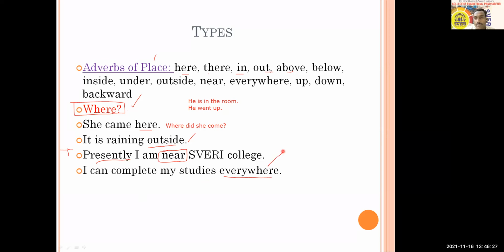Okay, is it clear? Are you getting it? Any question? Someone just reply to me. Is it audible, visible? Yes, sir. Okay, all right.